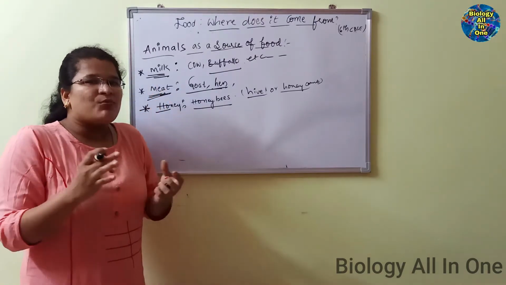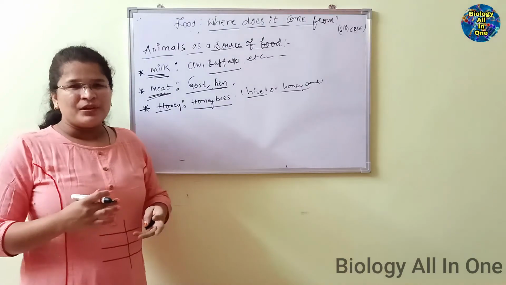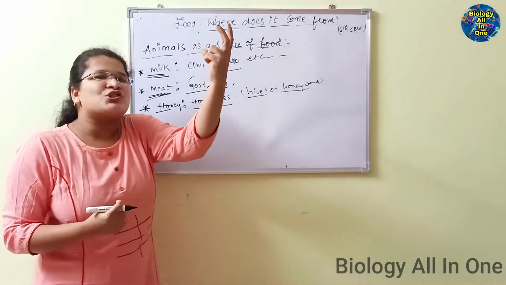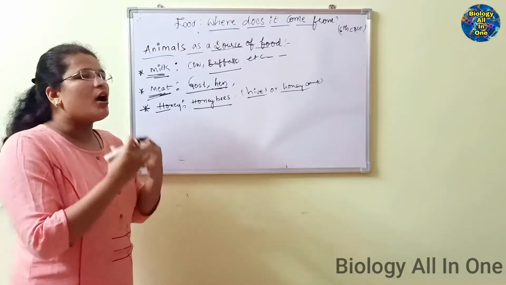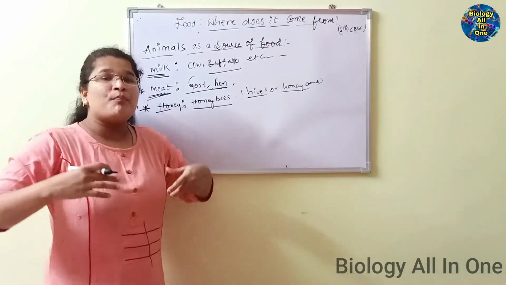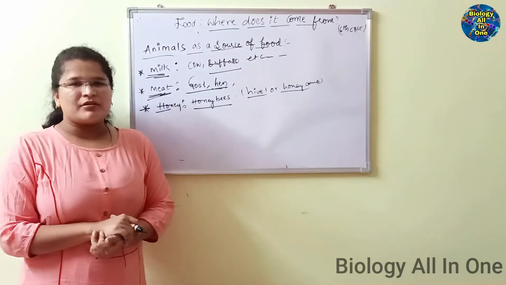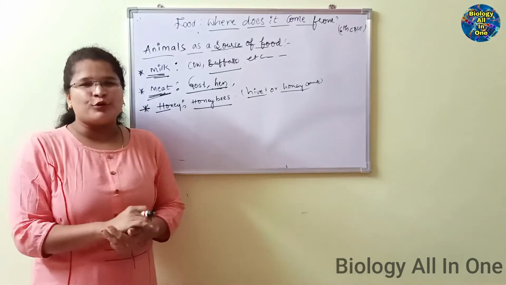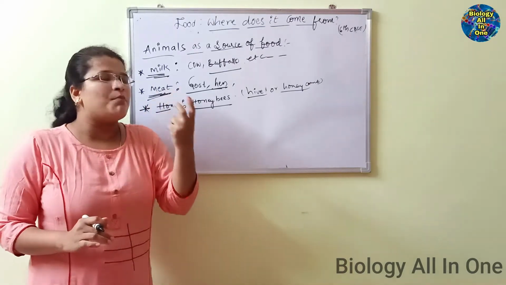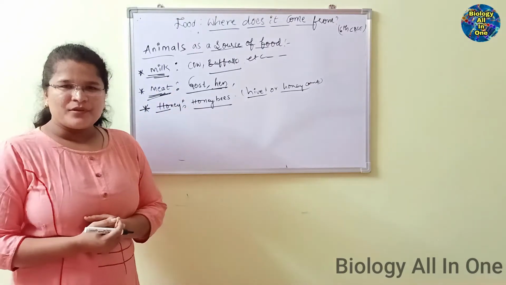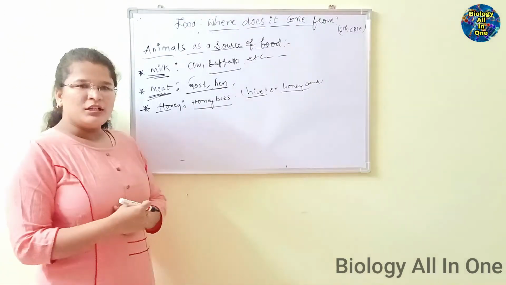That nectar will be stored in the honey hive. We are extracting that honey and using it for many different purposes, right? Honey is the sweetest food given by animals like honeybees.